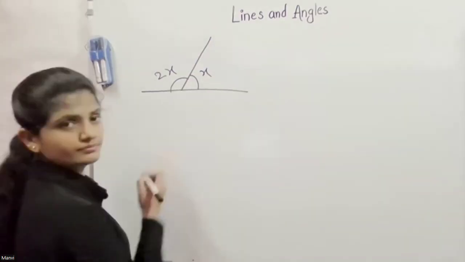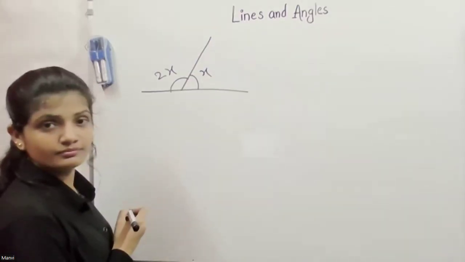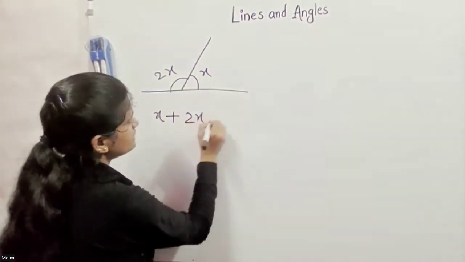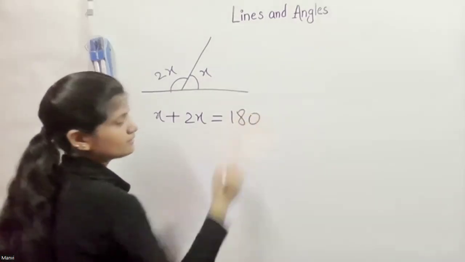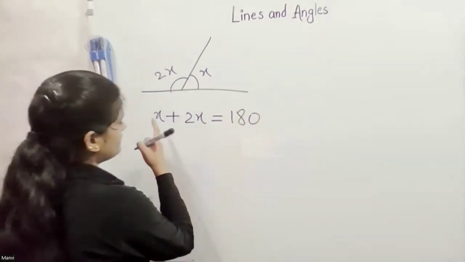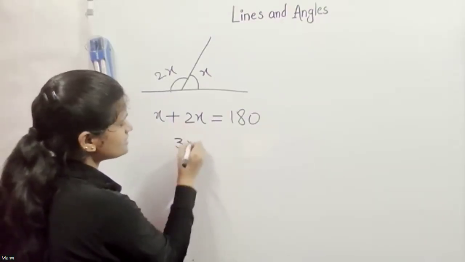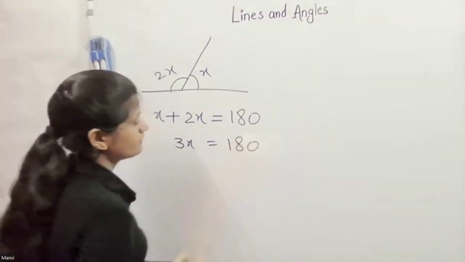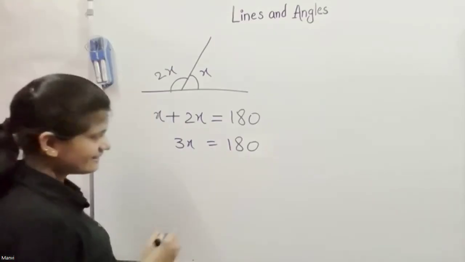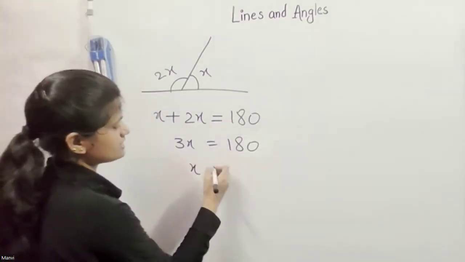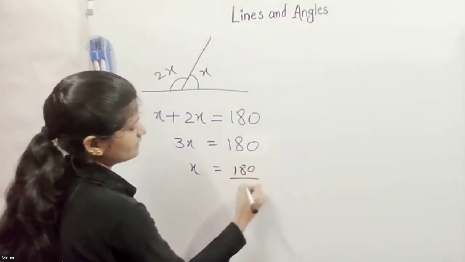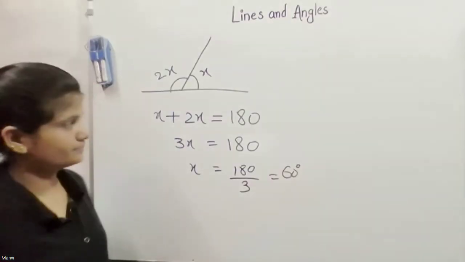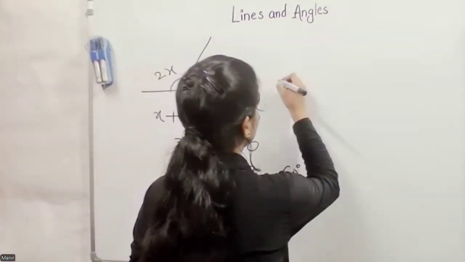If we add these two, x and 2x, then it must equal 180. And x and 2x equals 3x, which equals 180. Oh, 60. If 3x equals 180, then x equals 180 divided by 3, which is 60 degrees. Right?